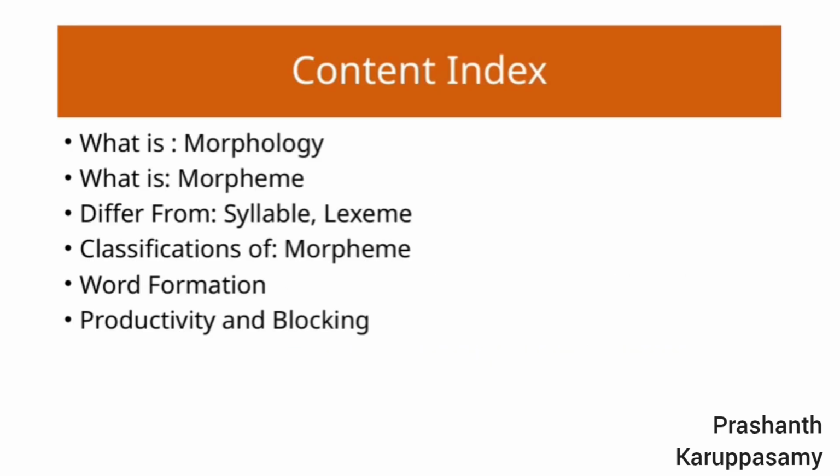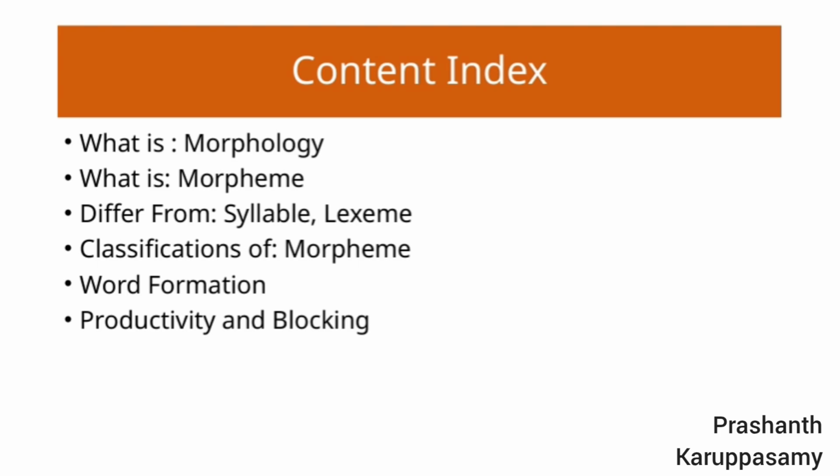Let's take a closer look at the content index on this slide. First, we'll explore what morphology is. Morphology is essentially the study of the structure of words and how they are formed. It helps us understand how smaller units, called morphemes, combine to create meaning in language.